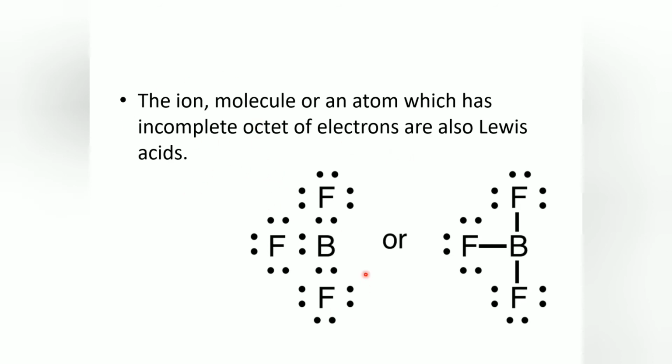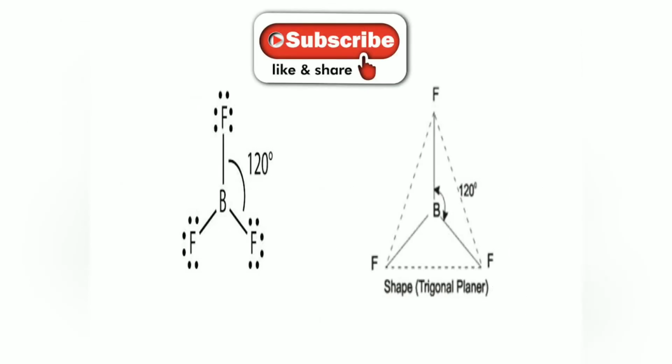For this statement, we will take boron trifluoride as an example. Boron trifluoride consists of boron and 3 fluorine atoms. Boron is the central atom and it has 6 electrons in its valence shell. Being short of the preferred octet, boron trifluoride is a very good Lewis acid and reacts with many Lewis bases. A fluoride ion is the Lewis base in this reaction, donating its lone pair of electrons to boron to complete its octet. Hence, boron trifluoride acts as a Lewis acid. The bond angle of boron trifluoride is 120 degrees and it has a trigonal planar structure.